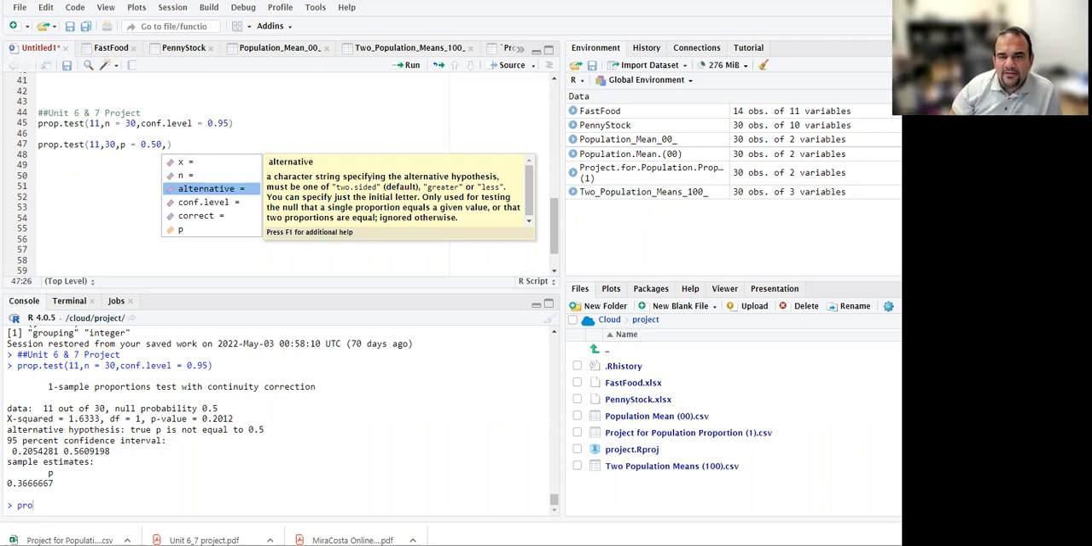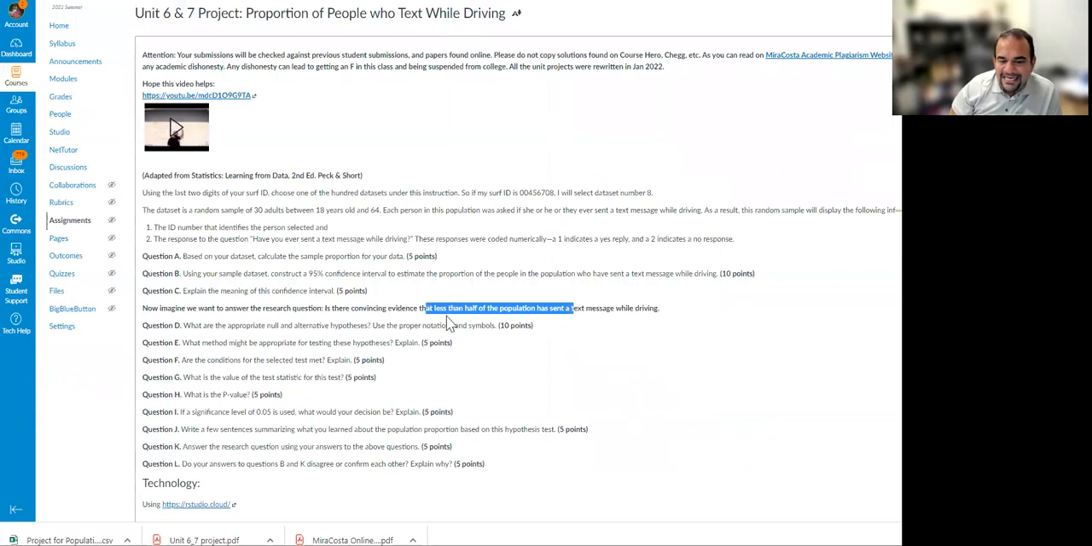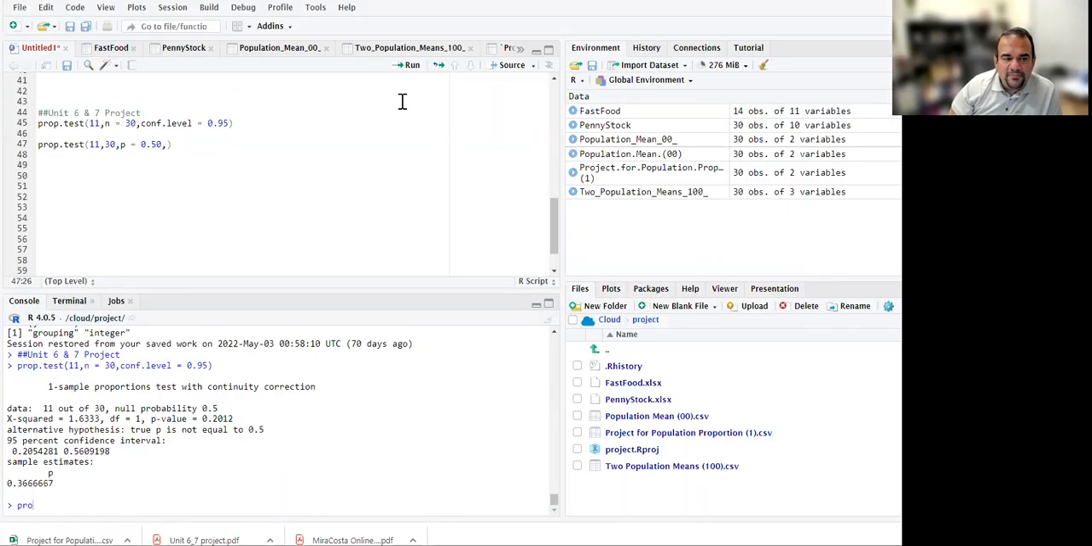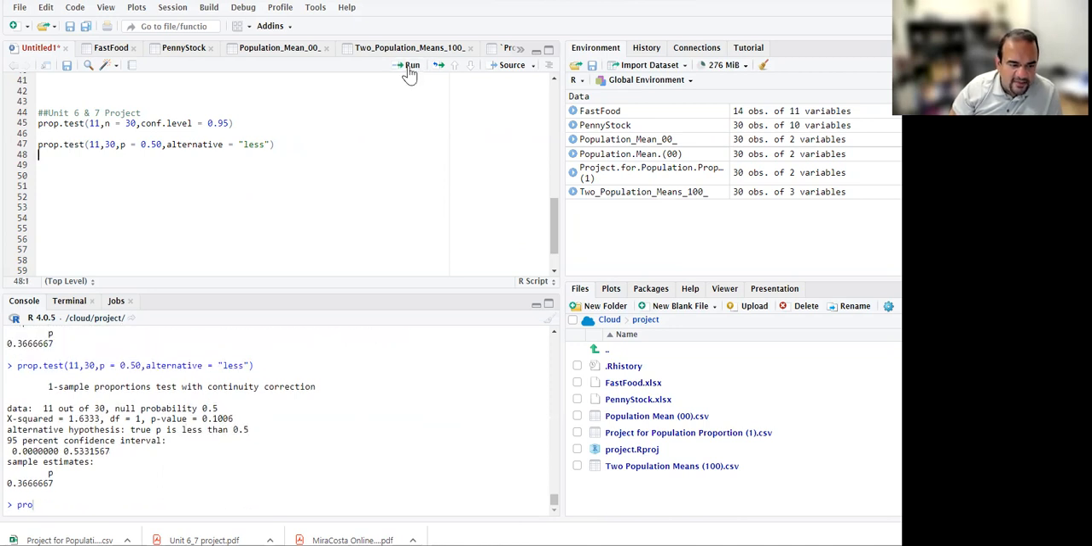If you go back to the project quickly, it says less than half. So p is 0.5. Click tab. We want the alternative to be less than. Anywhere on this line, you don't have to click here, as long as it's on that line, you can run the command. There we go. Now it gives us a p-value of 0.1006,